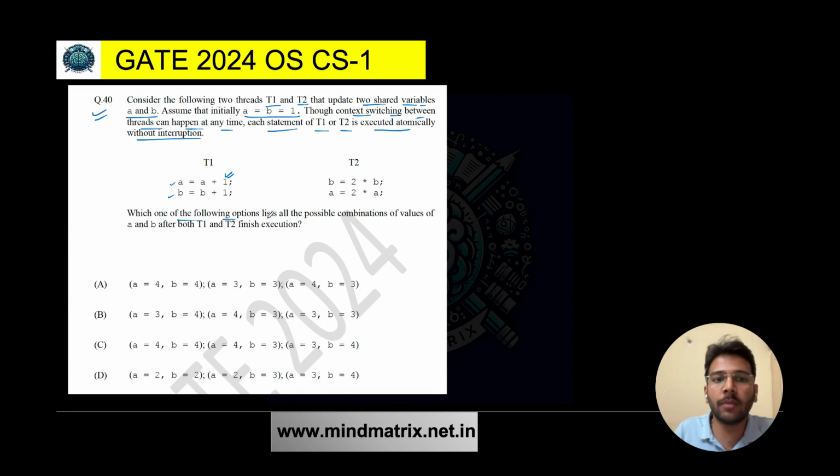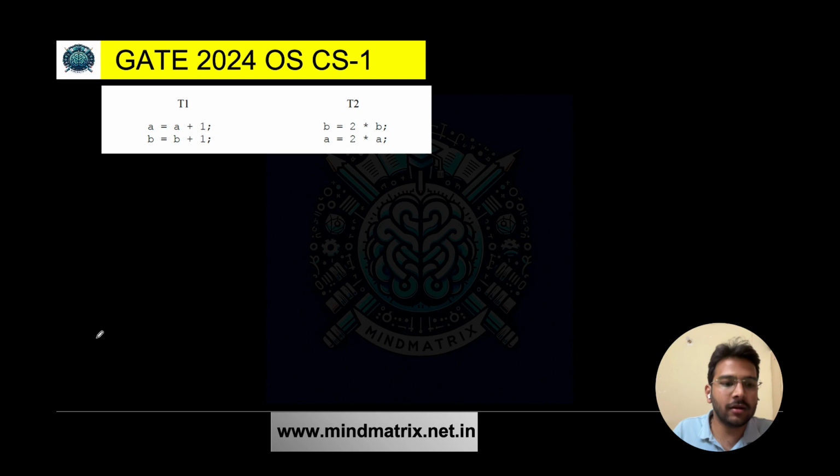Which one of the following options lists all the possible combinations of values of A and B after both T1 and T2 finish execution? This we have to solve. So let's come back here and solve this. Let's say I'm naming this as the first statement, this as the second, this is the third statement, and this is the fourth statement, just for simplicity.